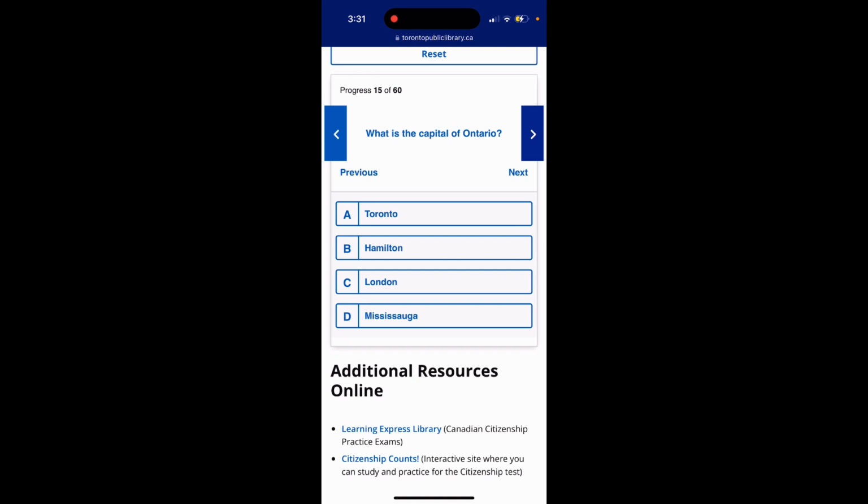What is the capital of Ontario? Toronto, Hamilton, London, Mississauga. Keep in mind, this question is asking for the capital of Ontario. The answer is Toronto. But keep in mind, the capital of Canada is Ottawa.